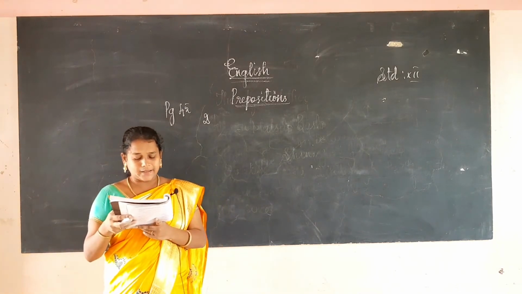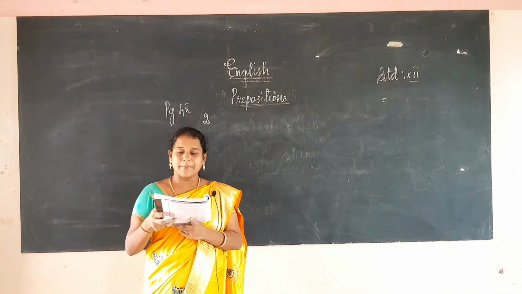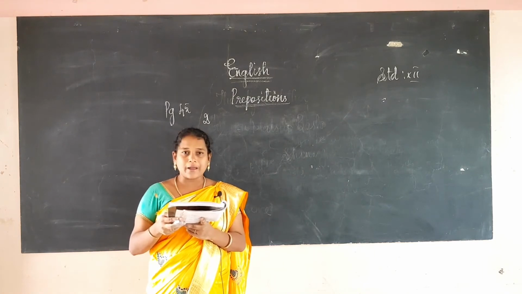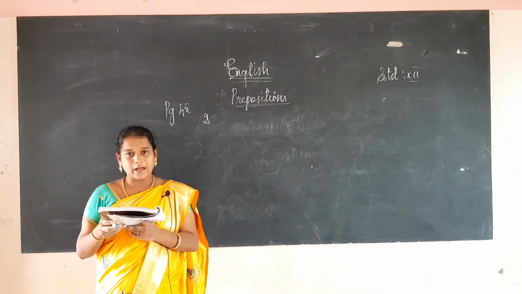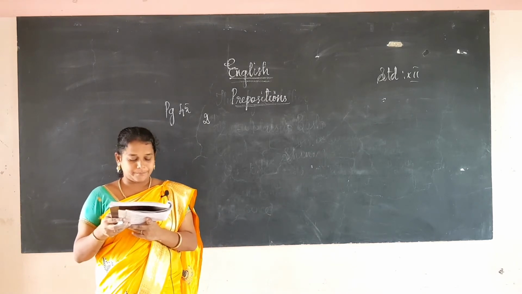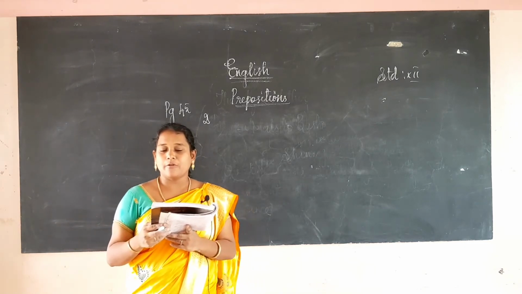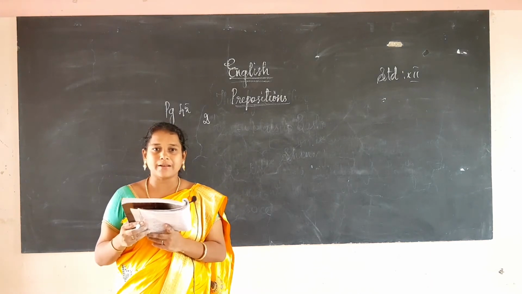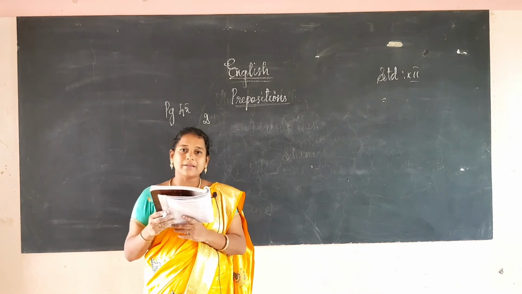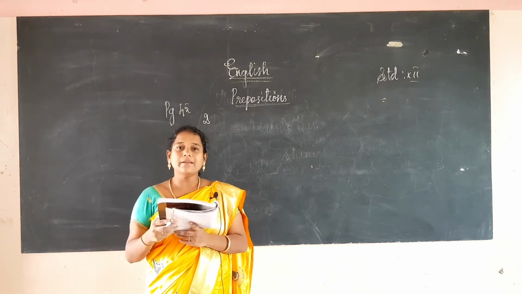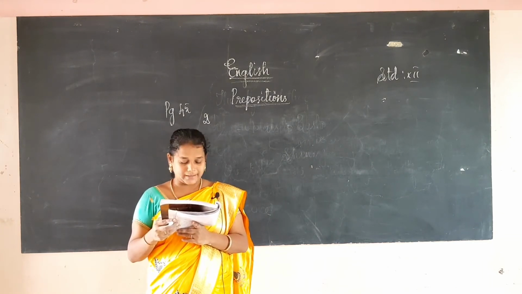Complete the following passage using the preposition given in the bracket. So they had given 5 prepositions in the bracket: among, for, at, to, in. So they had given one paragraph also. We have to read the paragraph, understand the meaning, read 1 or 2 times, then you can understand better. Then we will fill the option which is given in the bracket.